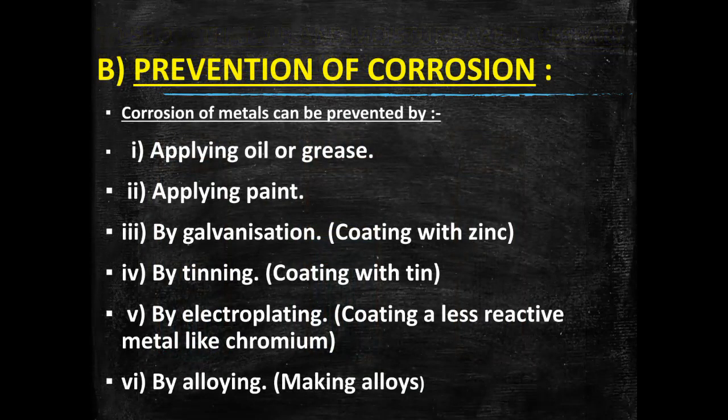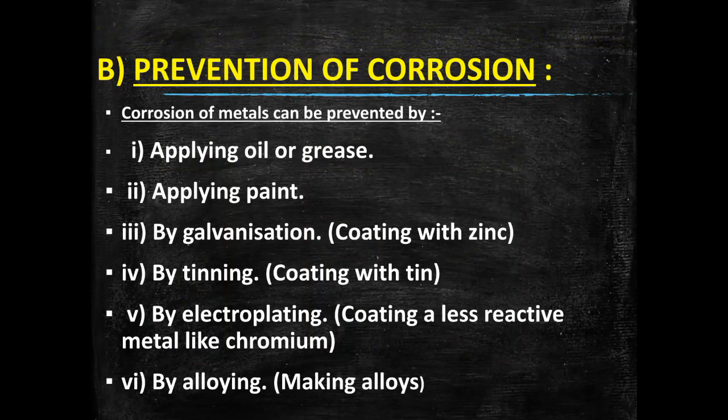Now, having learnt about corrosion, we must find out ways to prevent it. Corrosion can be prevented in the following ways. Number 1 is applying oil or grease on the metal surface. Grease is applied on bearings to reduce friction and to prevent corrosion. Number 2 is applying paint. We apply paint on surfaces of a summer cooler to prevent it from rusting.